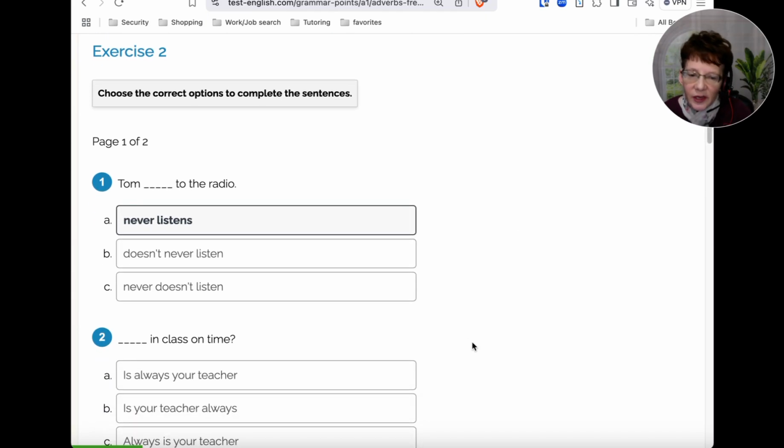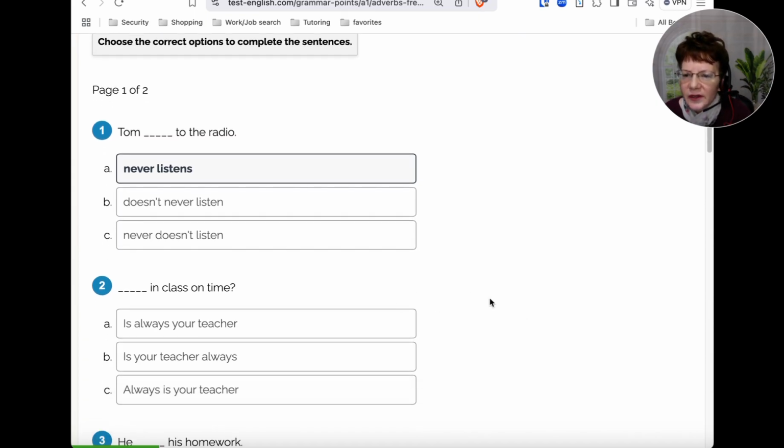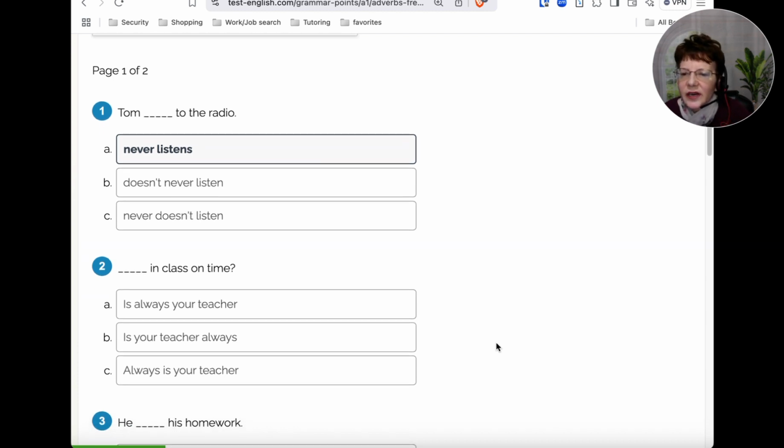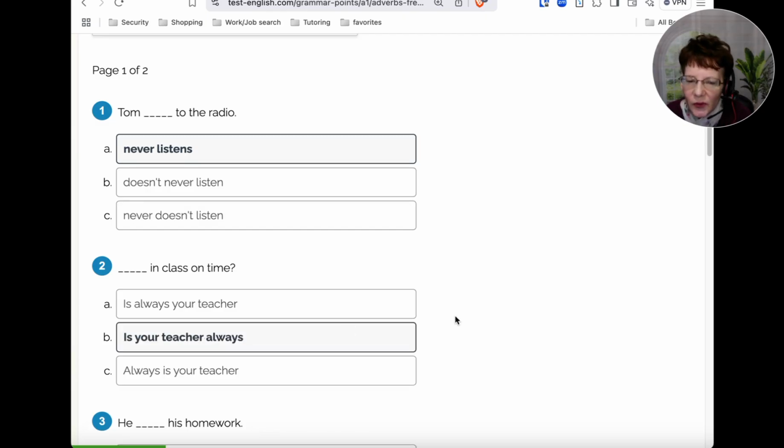Okay, number 2, in class on time. So, is always your teacher, is your teacher always, or always is your teacher? If you chose option B, is your teacher always in class on time, that would be the correct order.